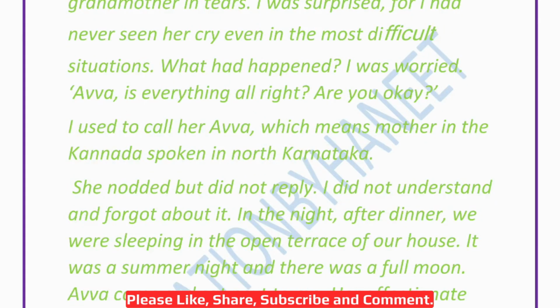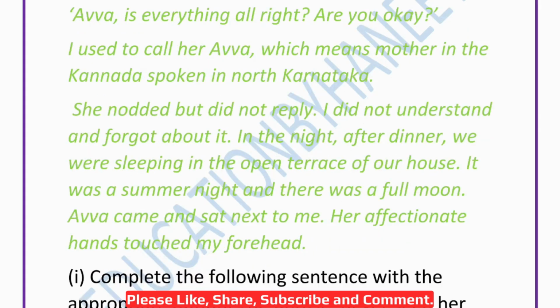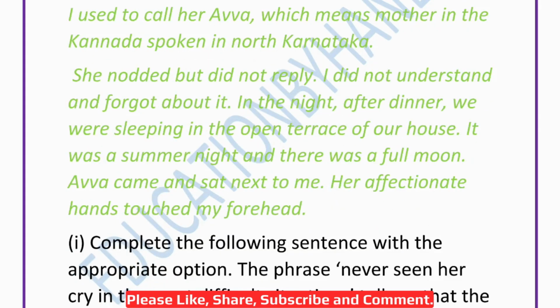Avva, is everything all right? Are you okay? I used to call her Avva, which means mother in the Kannada spoken in northern Karnataka. She nodded but did not reply. I did not understand and forgot about it. In the night after dinner, we were sleeping in the open terrace of our house. It was a summer night and there was a full moon. Avva came and sat next to me. Her affectionate hands touched my forehead.